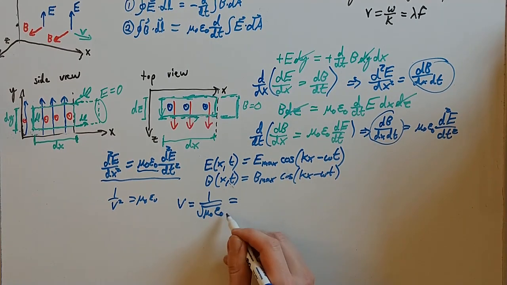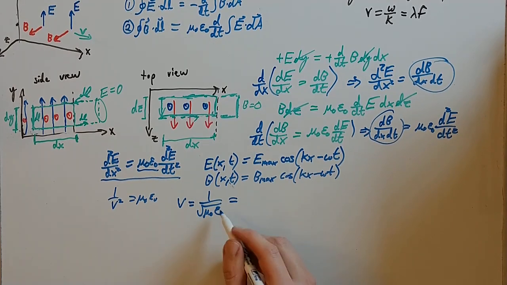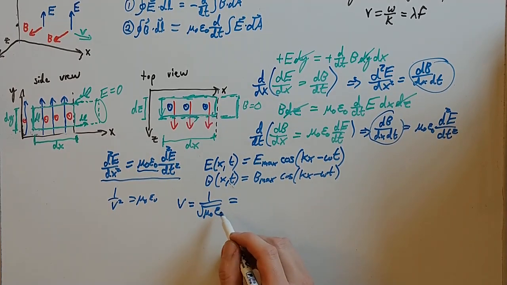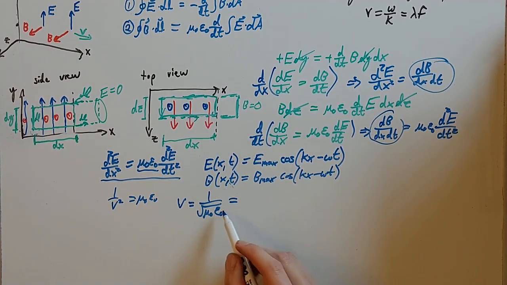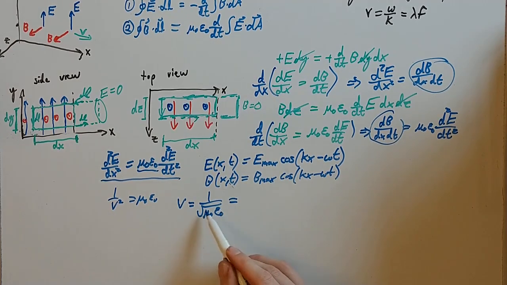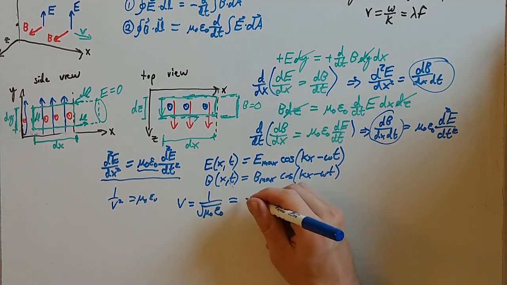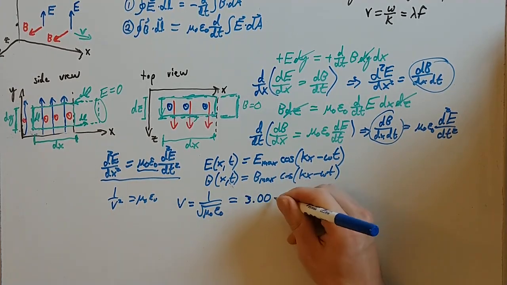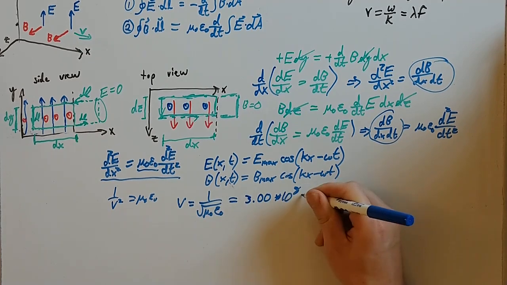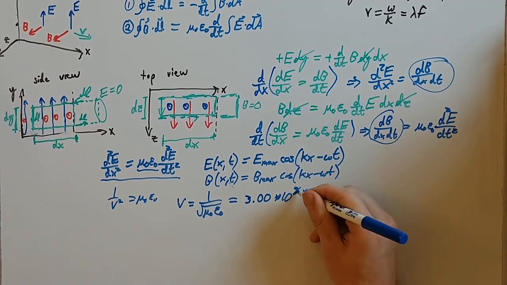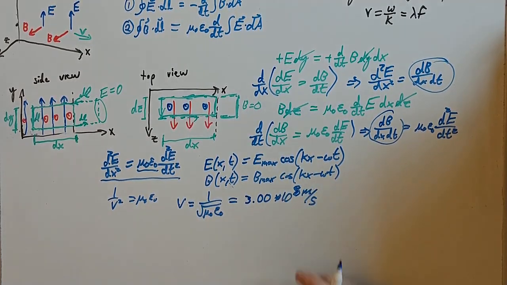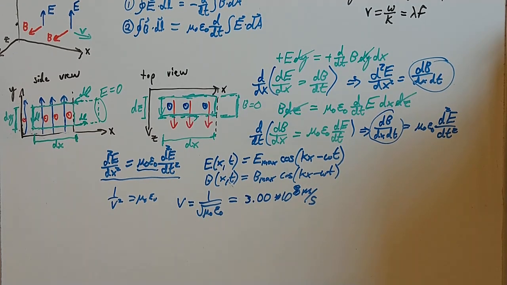Look up the value for epsilon naught, 8.85 times 10 to the minus 12, and look up the units there. If you work it through with all of the units and all of the numbers, you end up getting that v is 3.00 times 10 to the 8 meters per second. And we've seen that before. That is the speed of light.